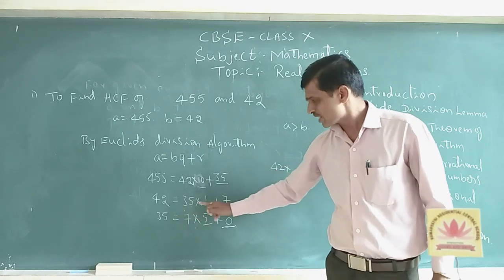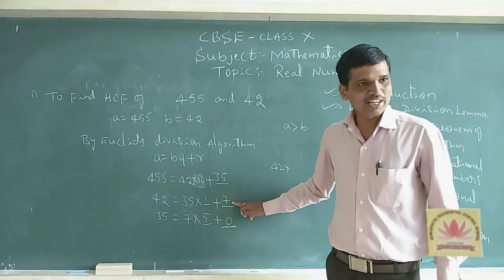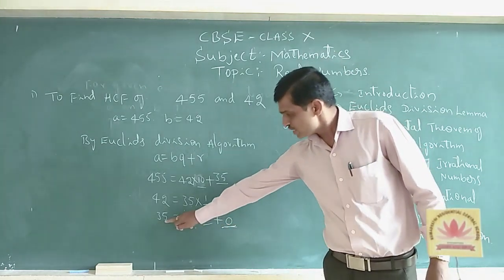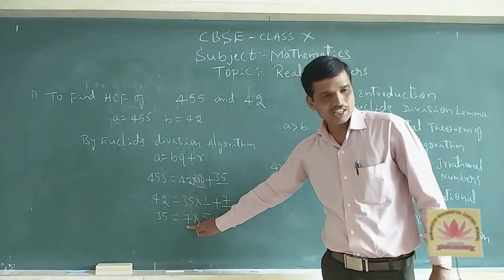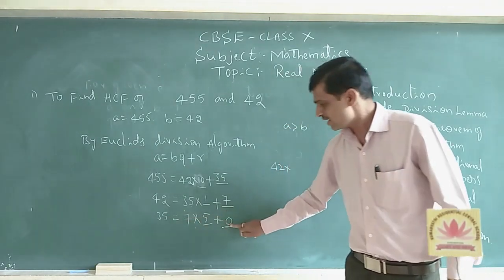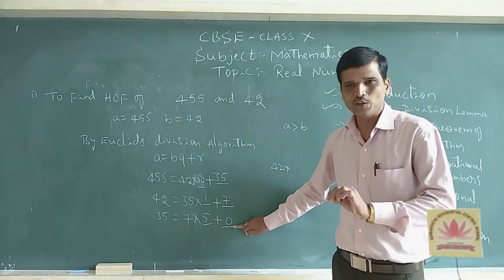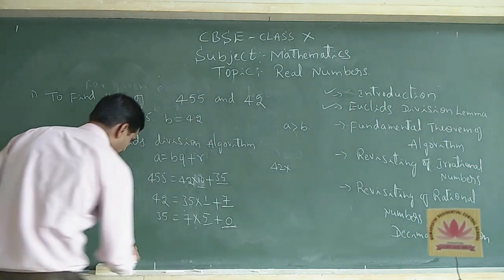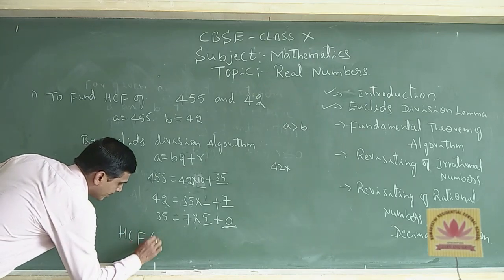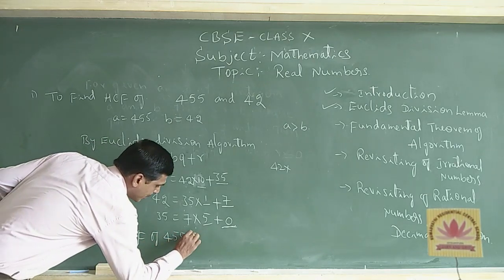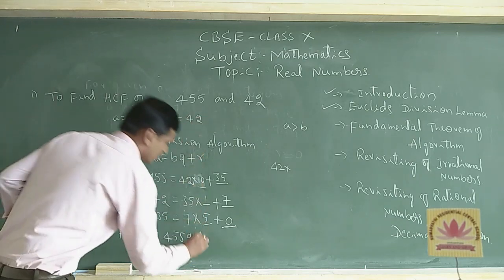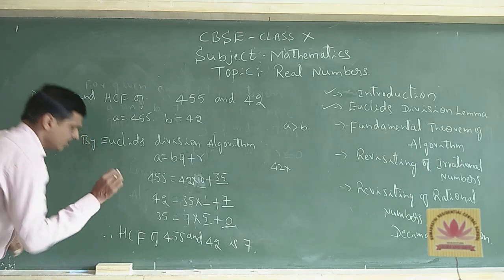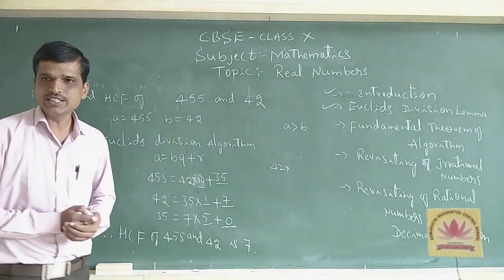Therefore, with 35 and 7, 7 is the divisor and the remainder is 0. Whenever the remainder comes 0, we can stop the process. Then 7 is considered the HCF. Therefore, the HCF of 455 and 42 is 7.